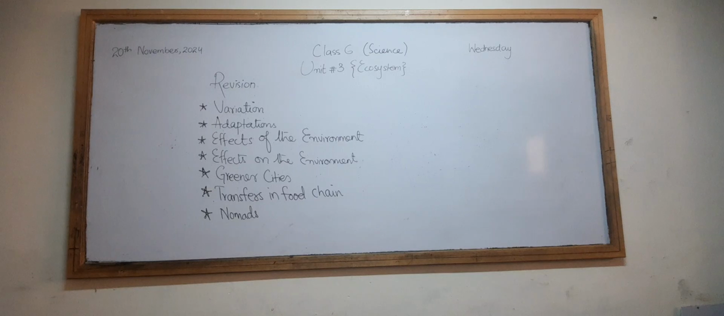Have you any idea, boys, what we have done in the class? What is variation? Good. Difference. Difference in what? Good. Difference between living organisms. So we can say that the difference between the living organisms is called variation.